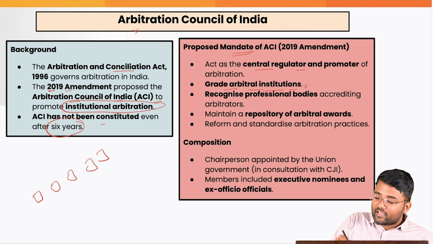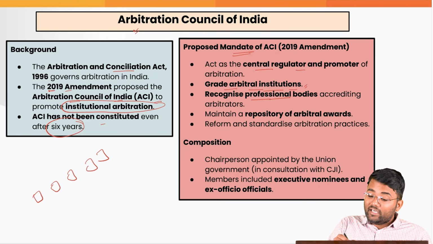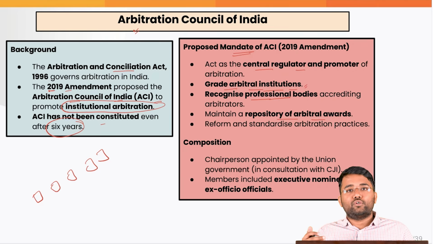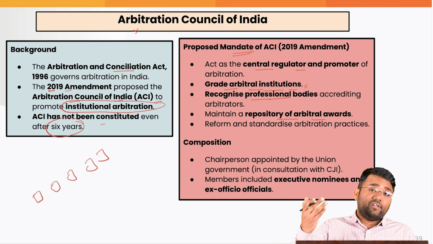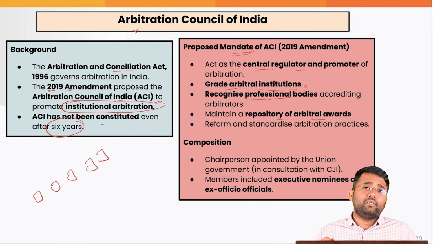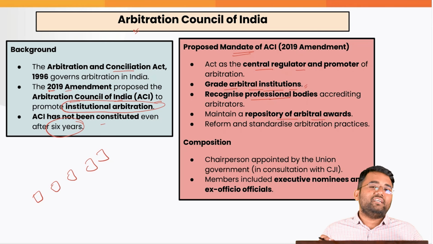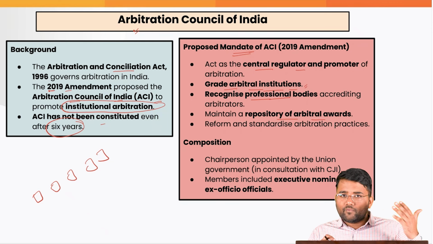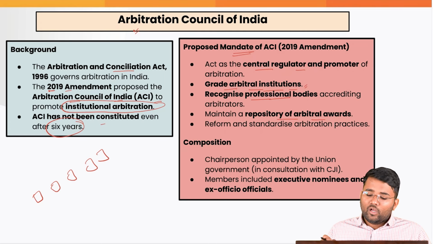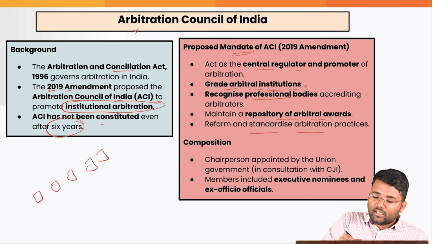Also, they will recognize the professional bodies accrediting arbitrators. They will also maintain a repository of arbitral awards, so that it can serve as a good reference for future awards. For example, the Supreme Court is called a court of record, whatever judgments it gives will also be taken into account for giving any future judgment. Also, reform and standardize the arbitration practices. All these were the mandate.